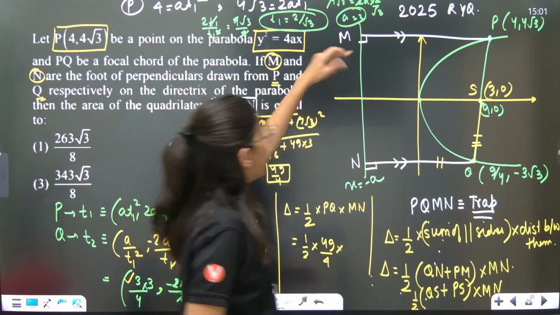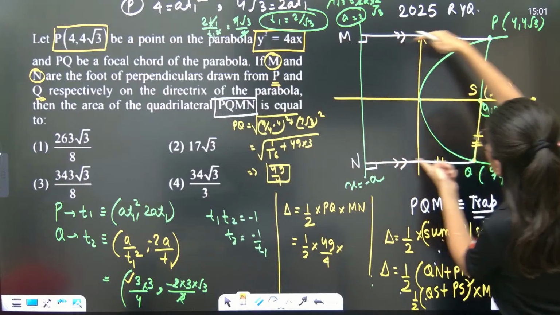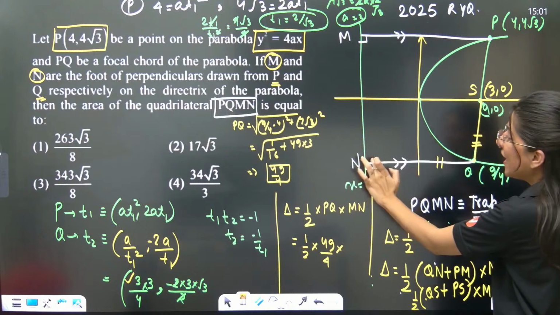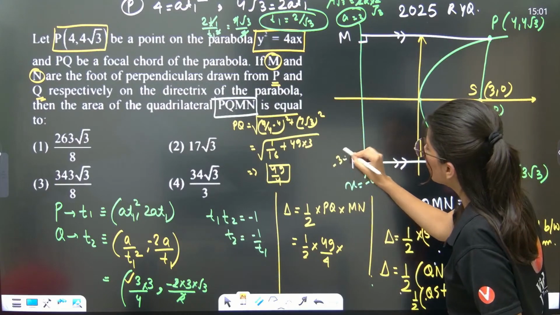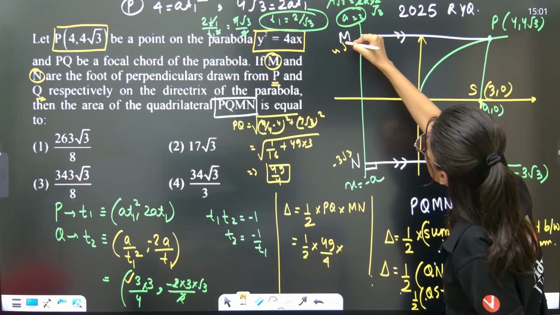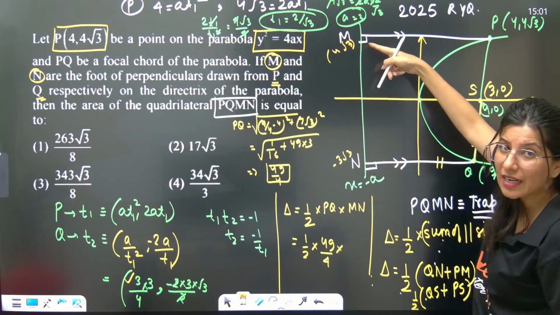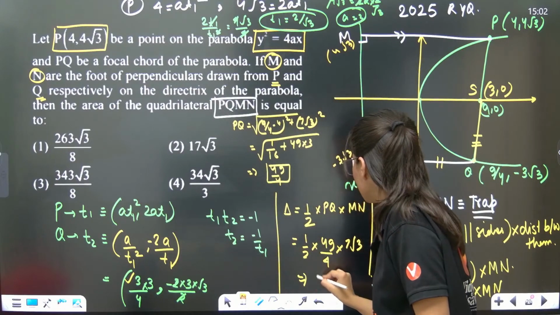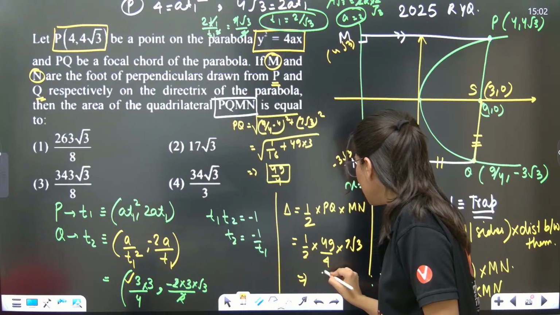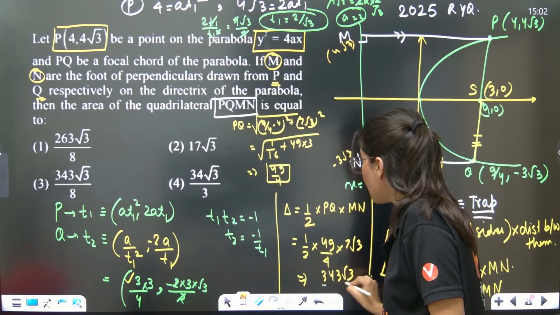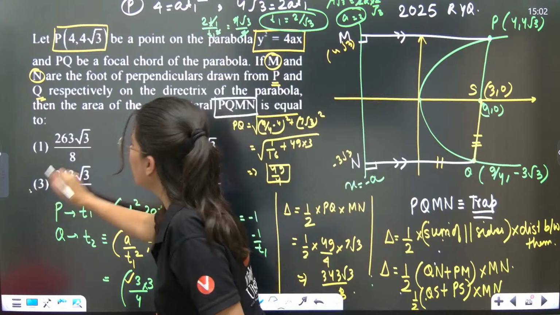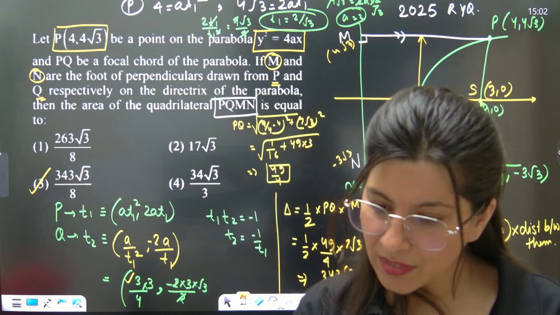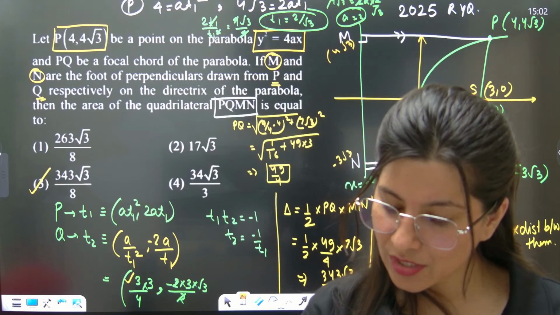What is MN? MN is the length between these two. The y coordinate of N will be minus 3√3, and the y coordinate of M will be 4√3. The distance between minus 3√3 and 4√3 is 7√3. So the final answer is 343√3 upon 8. Option C, absolutely right. Yes? Just let me know that yes, this question came in my shift.